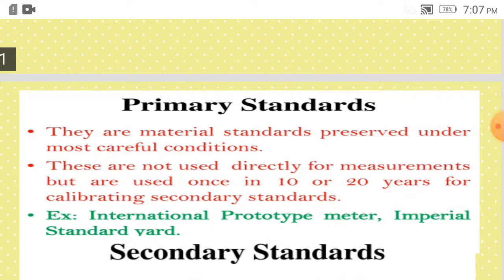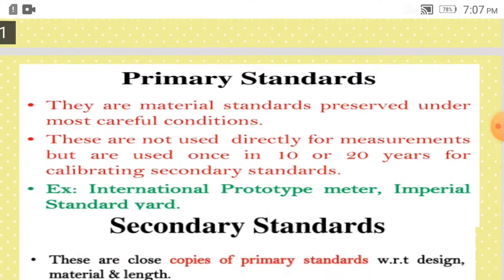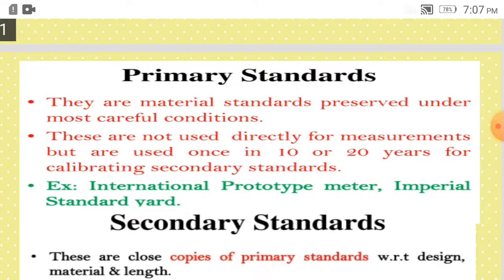So they are the material standards preserved under the most careful conditions. The temperature is maintained there, and humidity is not allowed there. The ambient conditions of the atmosphere should not affect that particular material. So all the controlled environment is there to preserve that. These are not used directly for measurement.